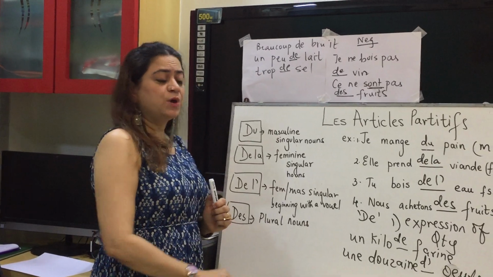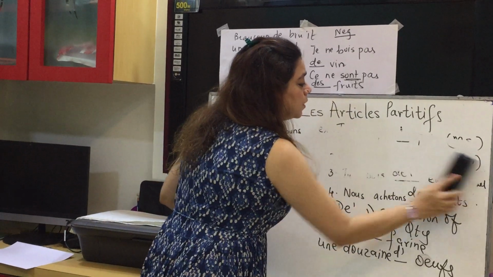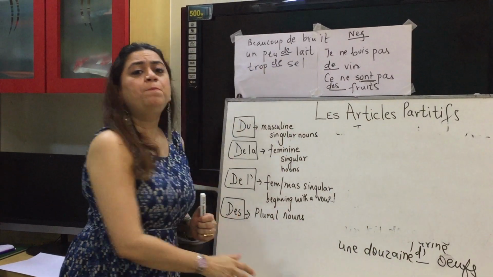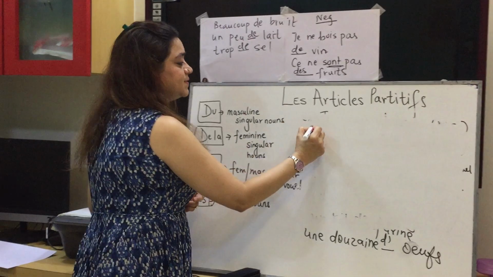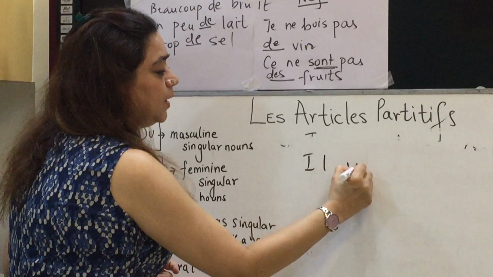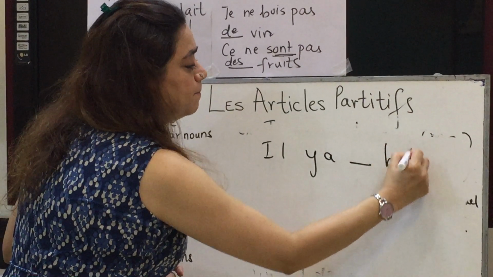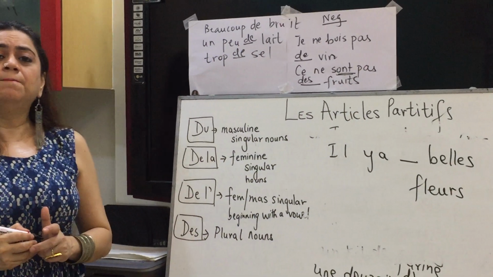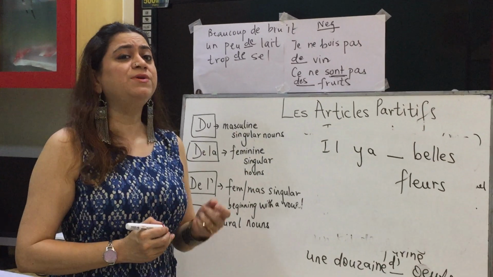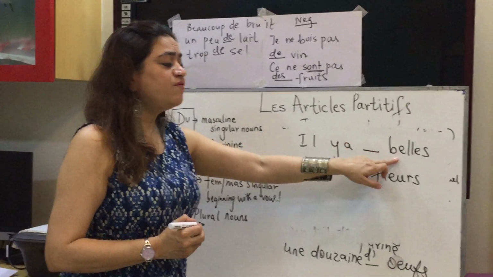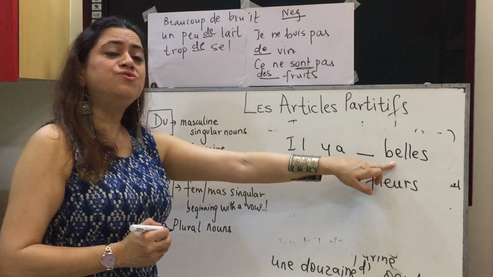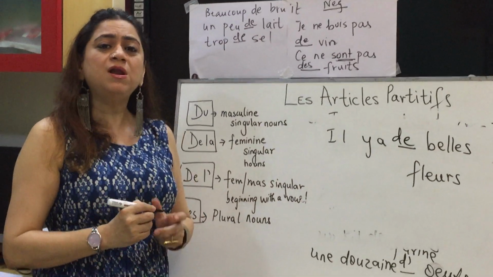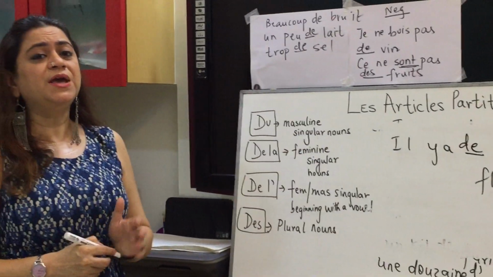Now the third place where you restrict to de, that is before plural adjectives. For example, if you have say il y a dash belles fleurs, there are beautiful flowers. Belles fleurs is plural. You'll tell me write it as des, but when you have an adjective before the noun and it is plural, then it will be simply de. So plural adjective before the noun, it will be de.